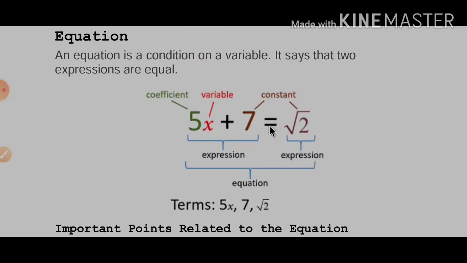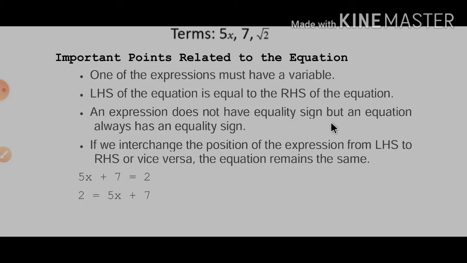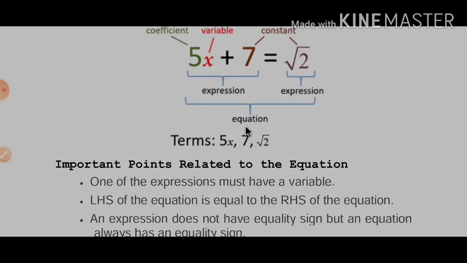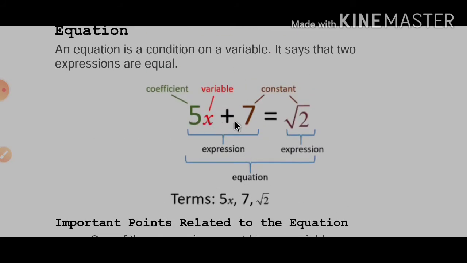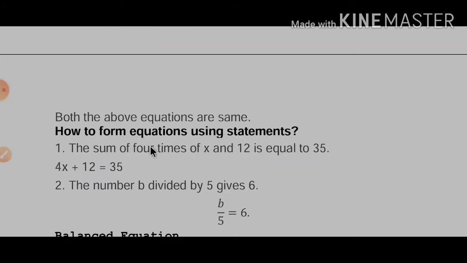What is the meaning of the equal sign? The left hand side is always equal to the right hand side for the given variable x. An expression does not have an equality sign, but an equation has an equality sign. Expression means 5x plus 7; we do not need any equal sign. But for making an equation we always need two parts, LHS and RHS. If we interchange the positions of the expressions, 5x plus 7 is equal to 2 is the same as 2 is equal to 5x plus 7.